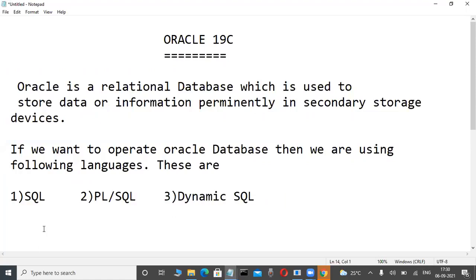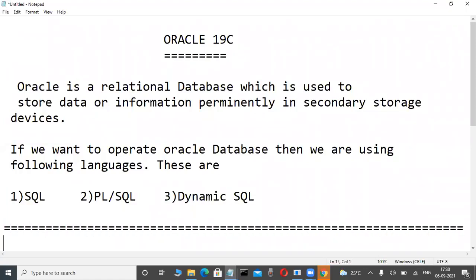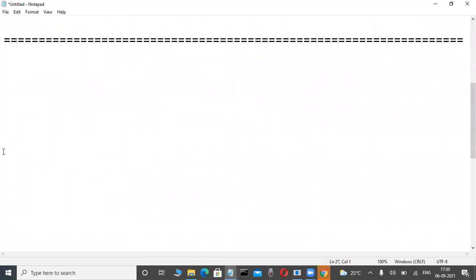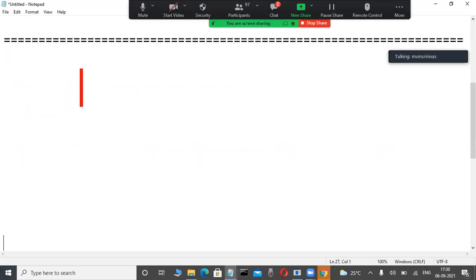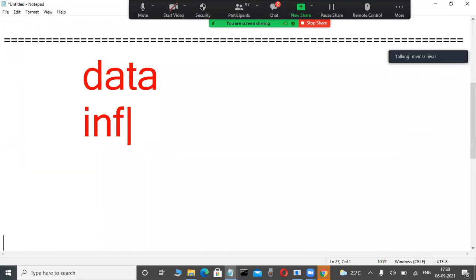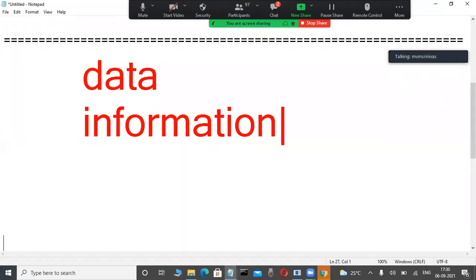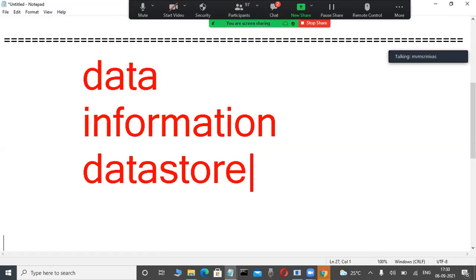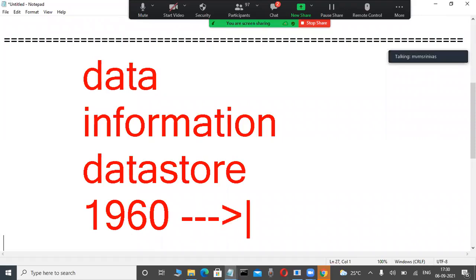But unfortunately, for those non-technical persons, before we start these types of softwares, I am telling you another concept. What is that? What is data? Observe it here. What is information? What is the difference between data and information? This data or information is stored in some places, that is called data store mechanisms. In organizations, what type of data store mechanism is used? From the initial stage, when computers were introduced, there were flat files, and then databases. From 1960 onwards, these types of database softwares are there.